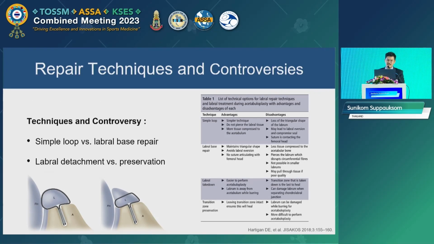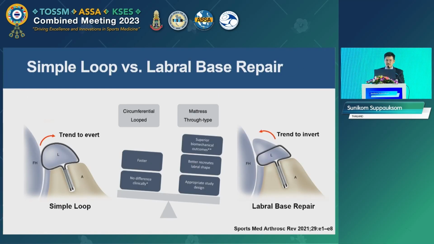The technique of labral repair has variation, and some are still controversial. There are two major techniques for repair. The simple loop repair: this method is simple and faster, but may lead to labral eversion and compromise the suction seal. And this technique can be used in any situation, and it should be used in situations where the labral